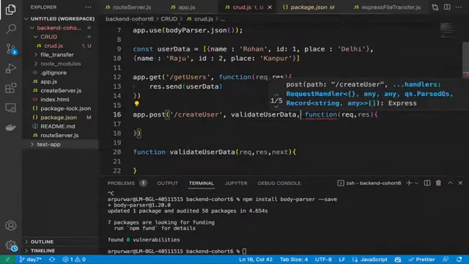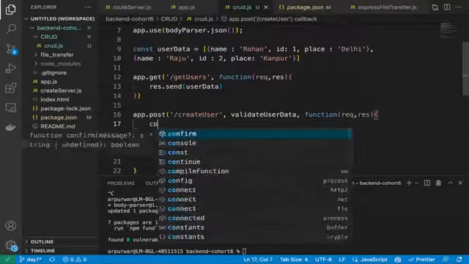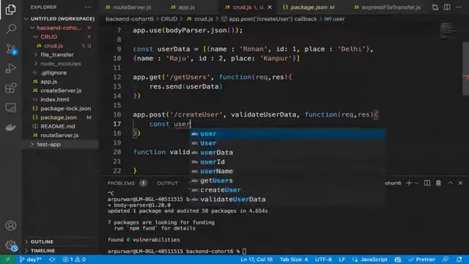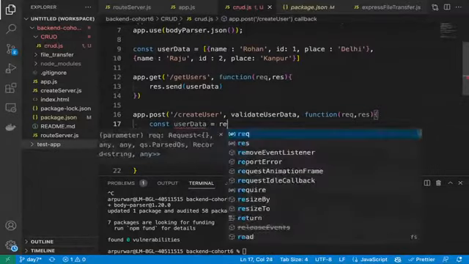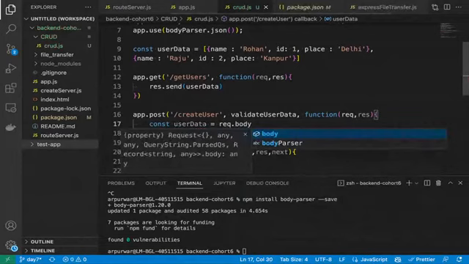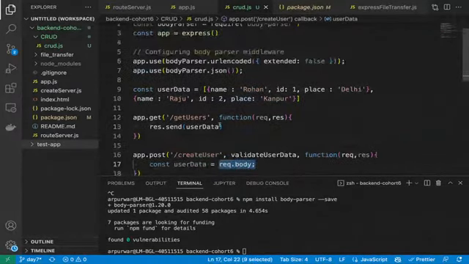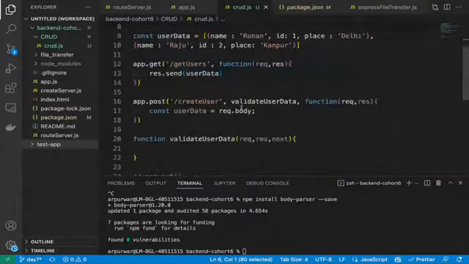So we will simply put it in the middle of that, okay? Because this is just for this particular. Now here what we will do? So now see, for taking the user data, that will always come in the request.body. Whatever data we pass from there will always come in the request.body. That's why for getting data in request.body, we have used body parser. Okay, that's why all the data will come in the body key.